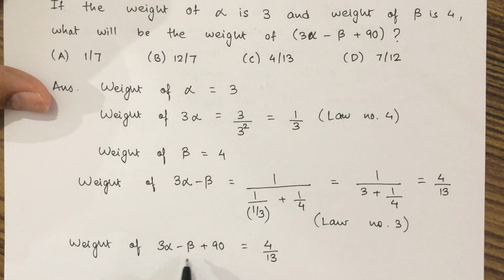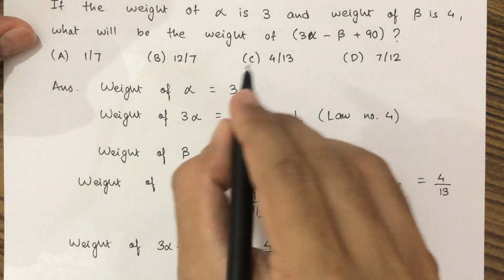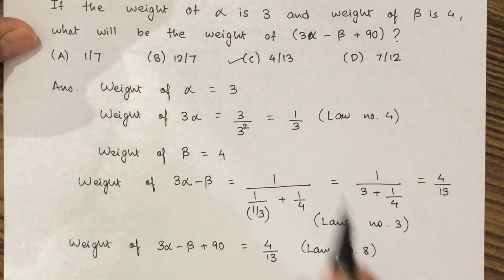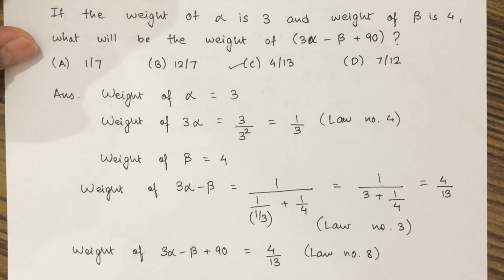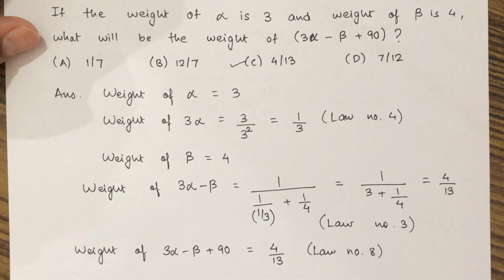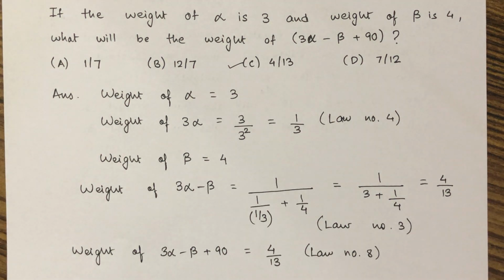So when 3 alpha minus beta was added by a constant, the weight will remain unchanged, and this was law number 8. Fine. So here the correct option is option C, that is 4 by 13. This is the way we have to solve the numericals on laws of weight.